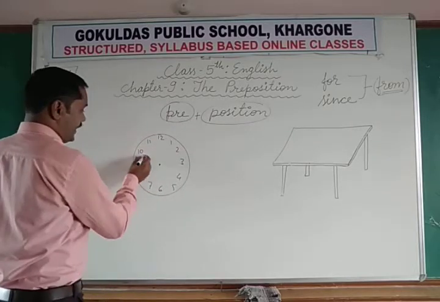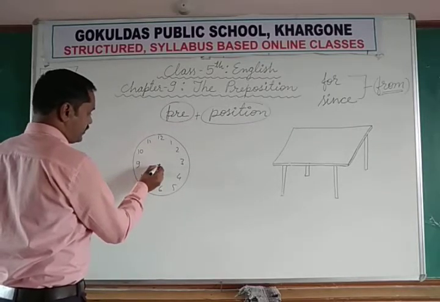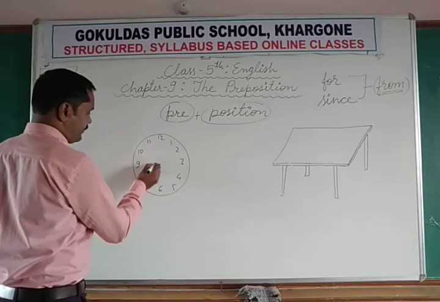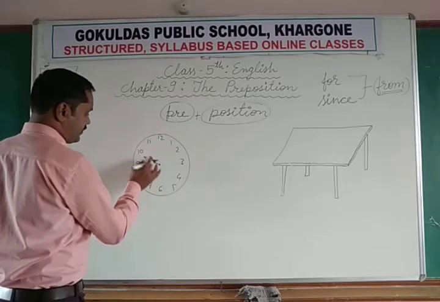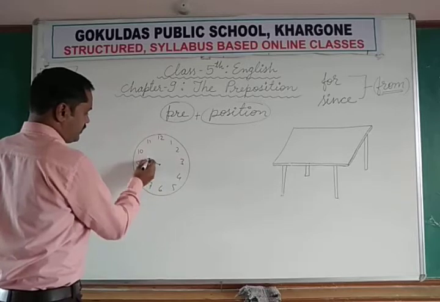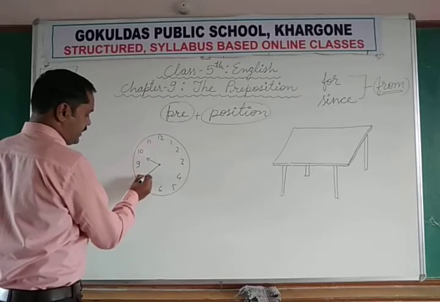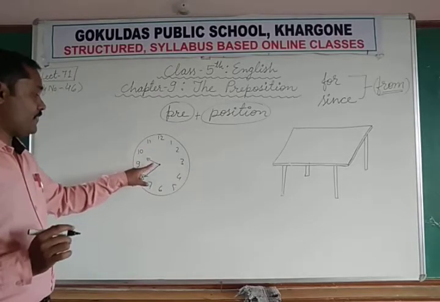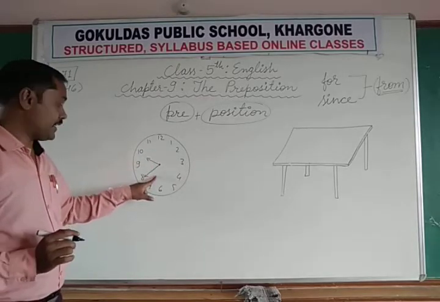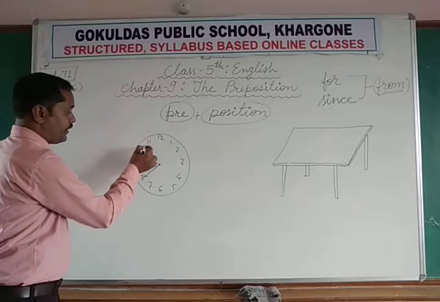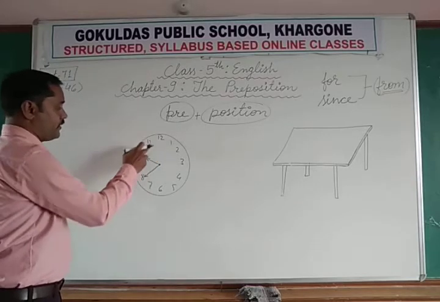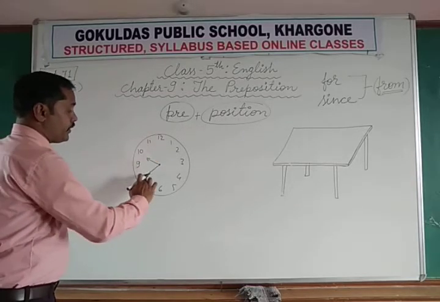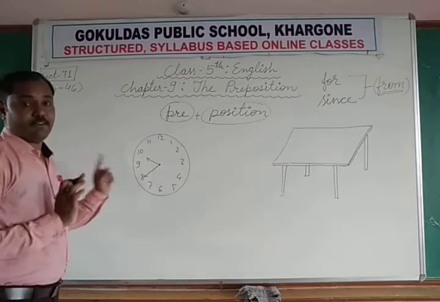Okay, so 10. 20 minutes to 10 means 20 minutes is left for 10. This is the hour hand, and this is the minutes hand. So that is 20 minutes. 5 minutes, 5 minutes, 5 minutes, 5 minutes. 10, 15, 20. 20 minutes is remaining to 10.